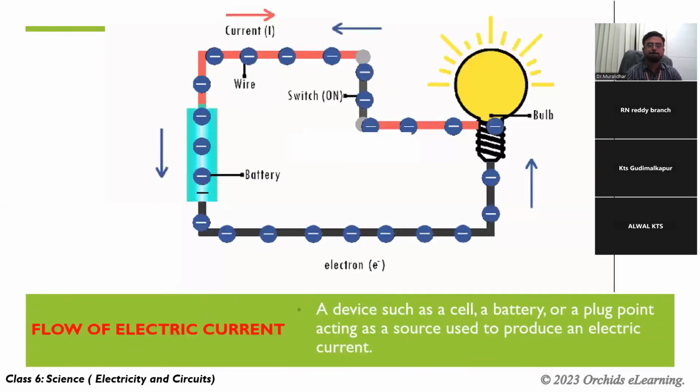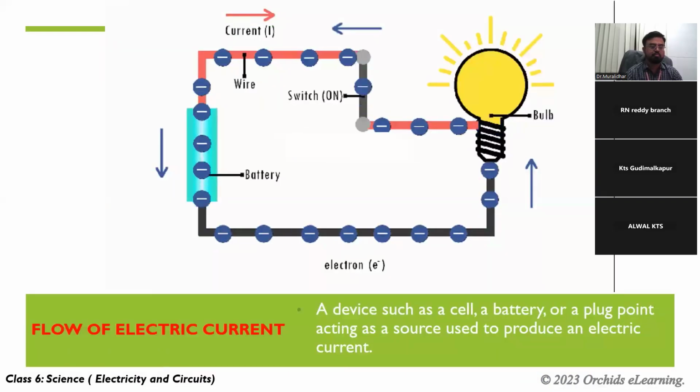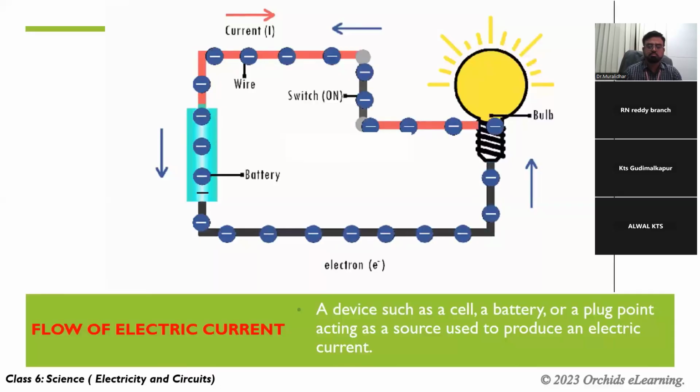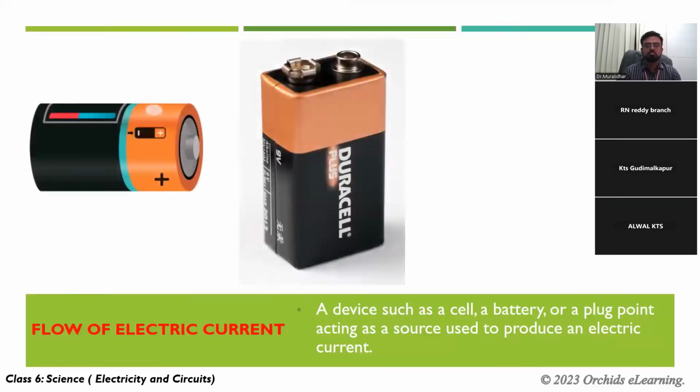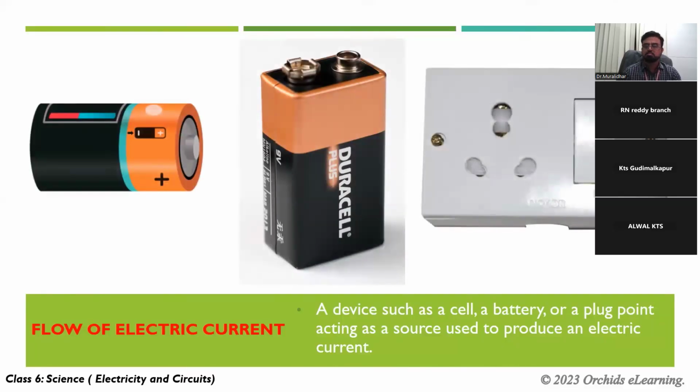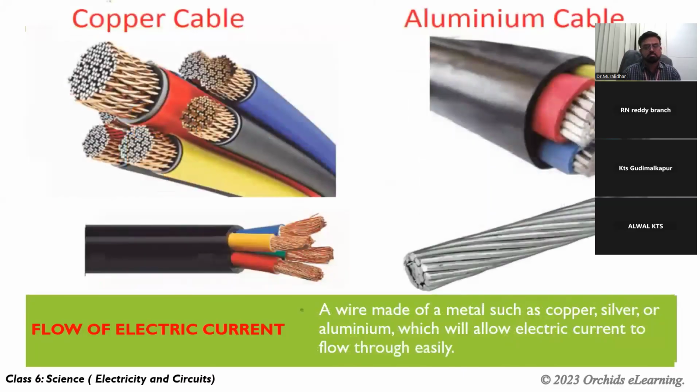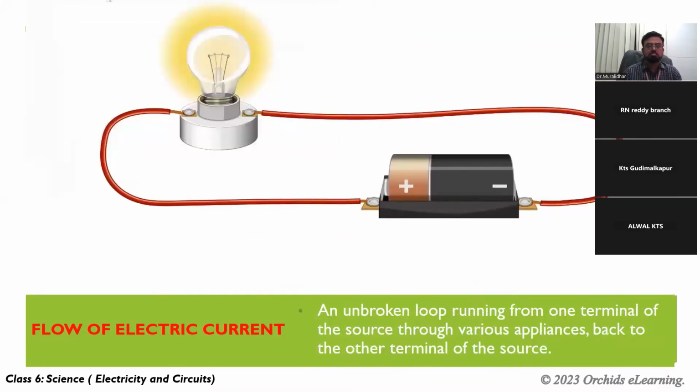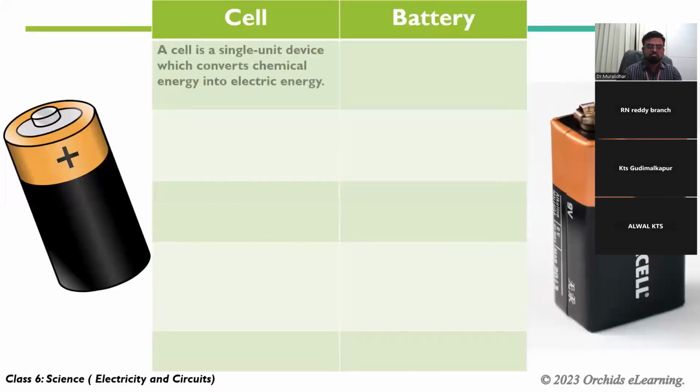Three basic conditions are required for an electric current to flow. A device such as a cell, a battery, or a plug point acts as a source, used to produce an electric current. A wire made of a metal such as copper, silver, or aluminum will allow electric current to flow through easily. And an unbroken loop running from one terminal of the source through various appliances, back to the other terminal of the source. A cell is a single unit device that converts chemical energy into electric energy.